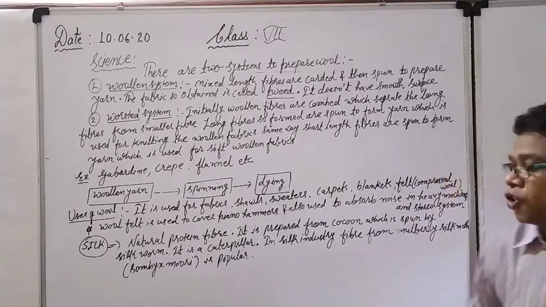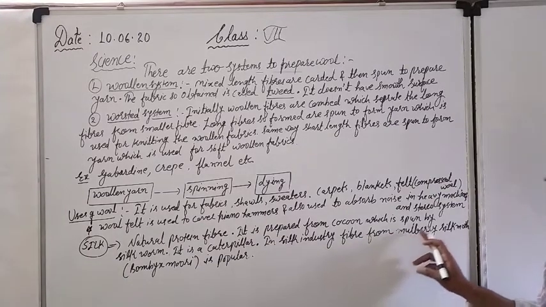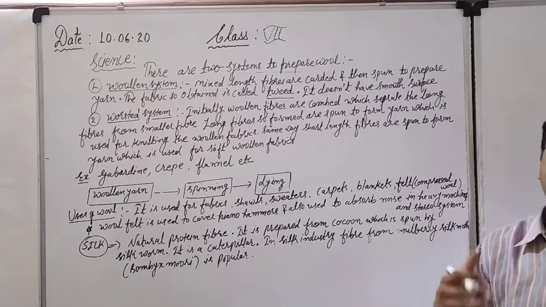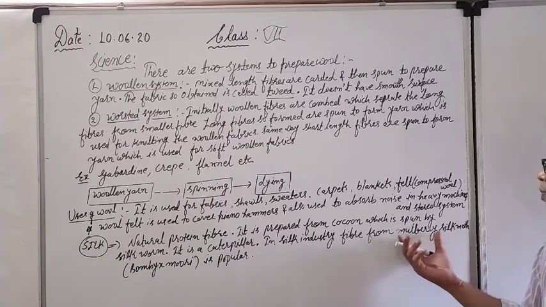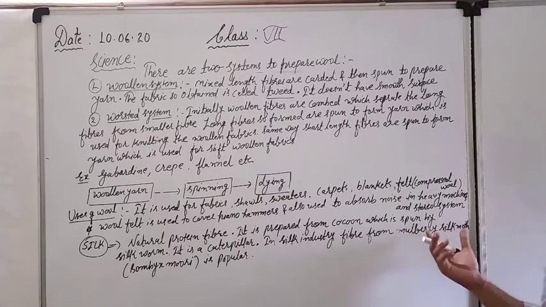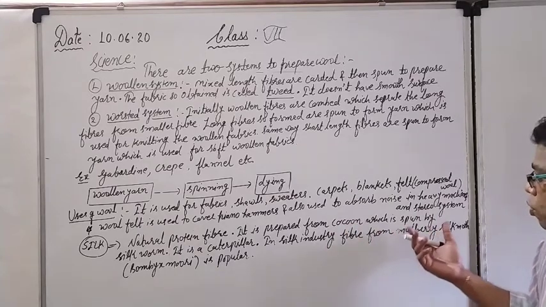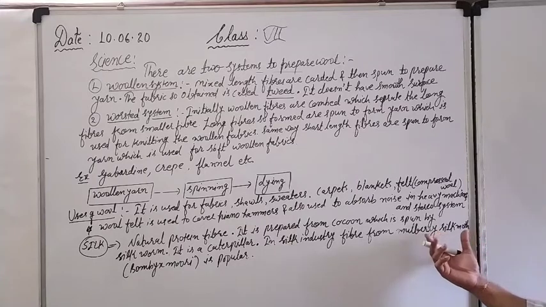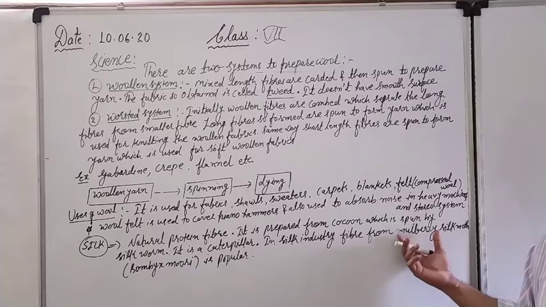In the silk industry, the silk fibers which we get from the mulberry silkworm. What is the meaning of mulberry silkworm? Mulberry is a kind of plant. In Hindi we call it shahtoot. So it is a kind of plant in which this silkworm has been reared. The silk fiber which we are getting from the mulberry silkworm has been reared on the mulberry leaves, on the mulberry plant.